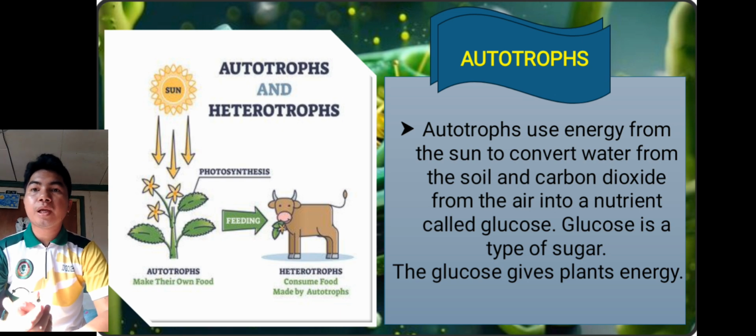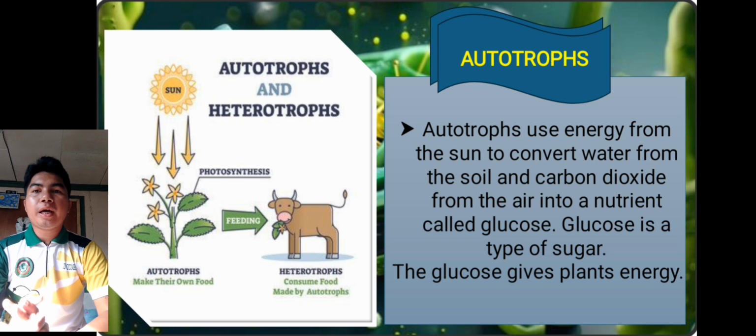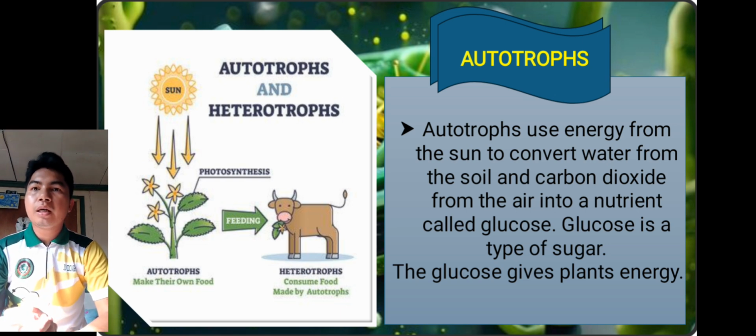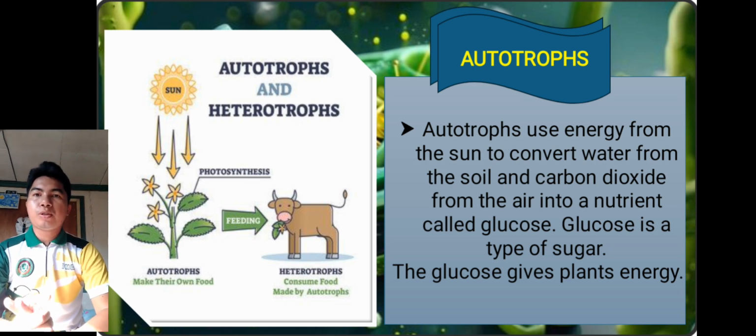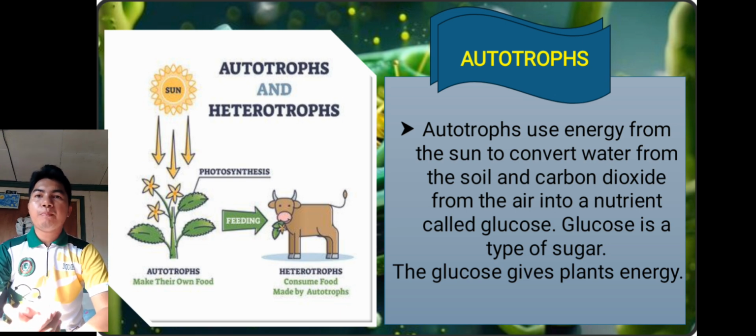Kumbaga is ang tawag sa autotrophs is ito yung photosynthesis na sa pamamagitan ng autotrophs ay our consumer or heterotrophs ay nakukonsume niya yung ating halaman or yung ating autotrophs.